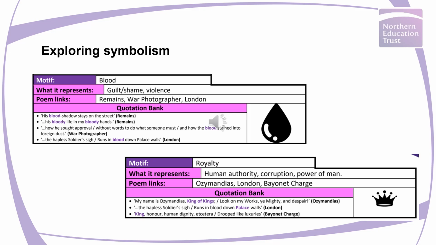And because there are so many seamless links between poems, I'd really encourage the use of symbolism and thinking about comparisons through symbolism, especially with Year 9. If anything, to develop their recall of the key symbols of the poems, but equally to generate that debate around the writer's intent.